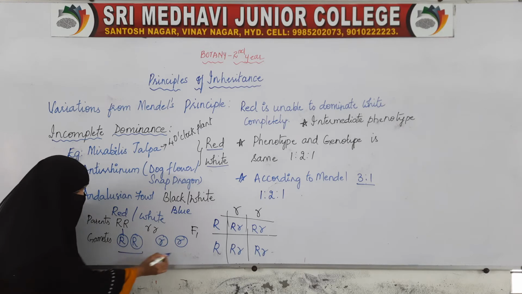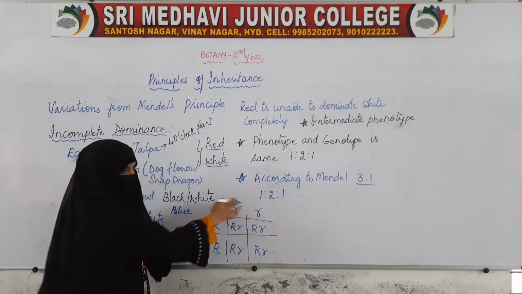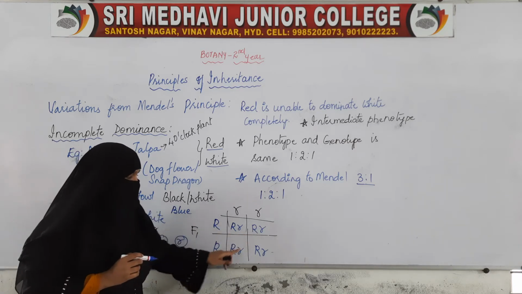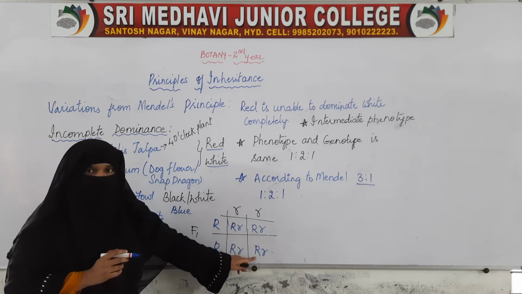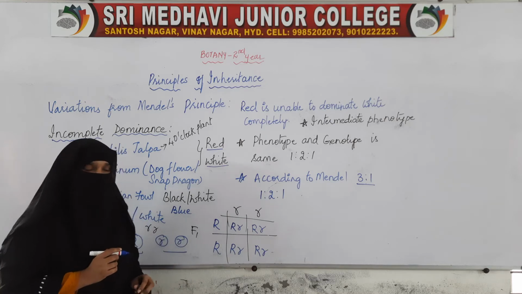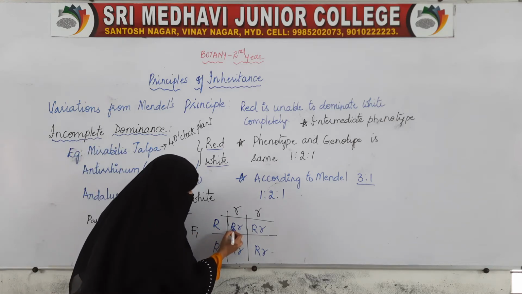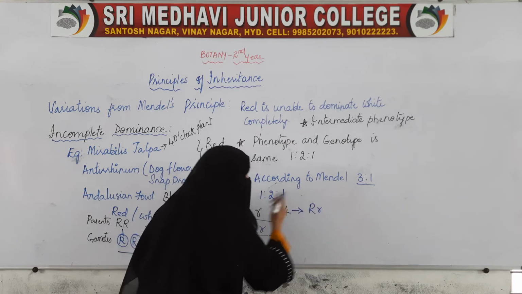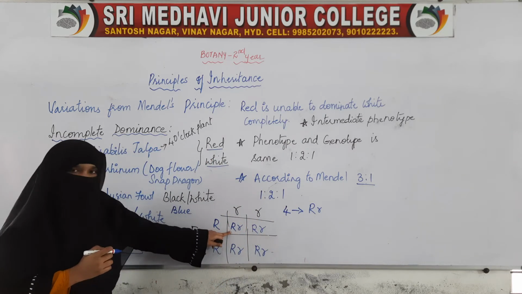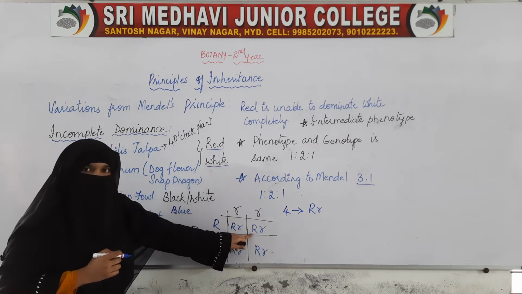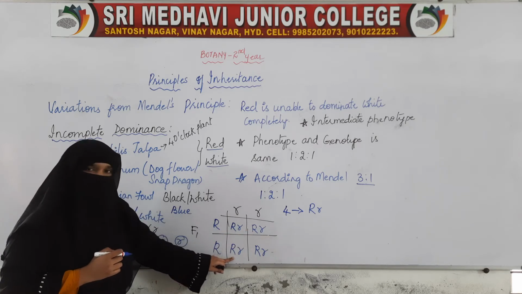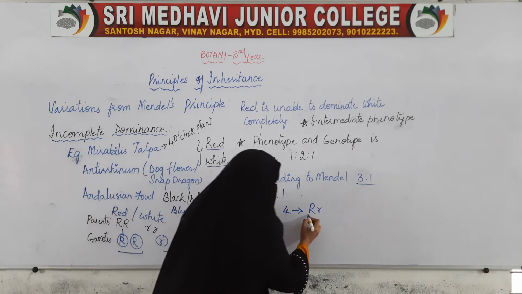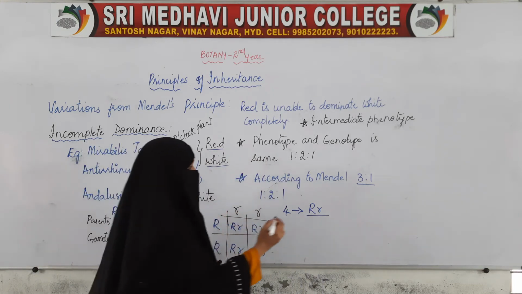It has produced these gametes, and when these gametes are crossed we will get 4 offspring. All four are capital R, small r. All 4 of them are heterozygous.